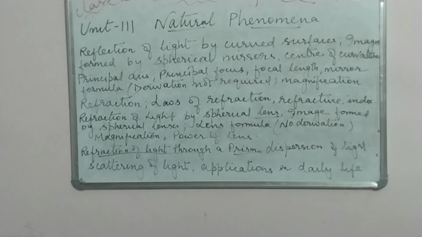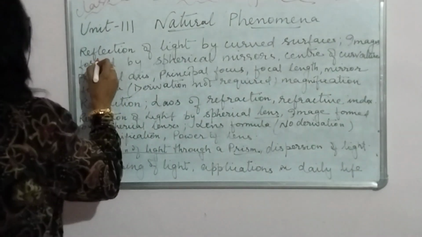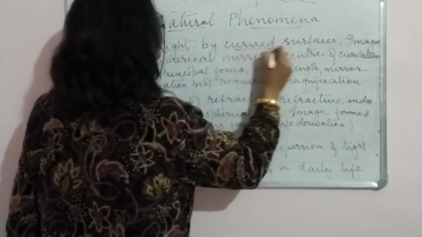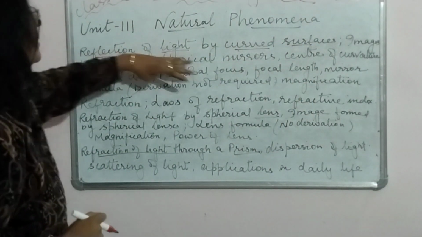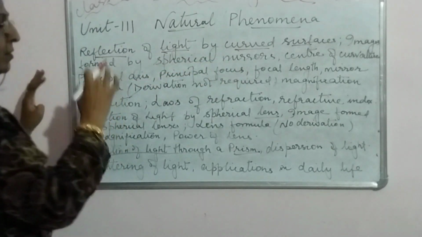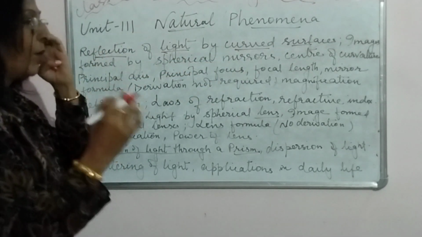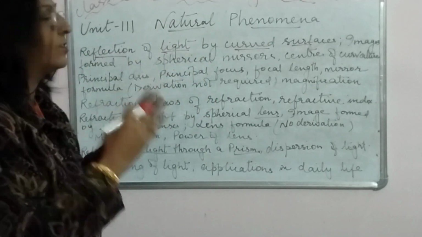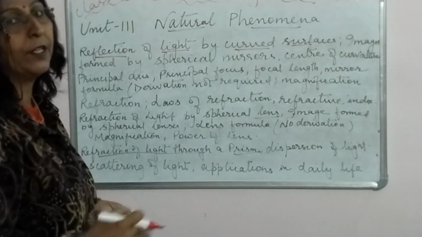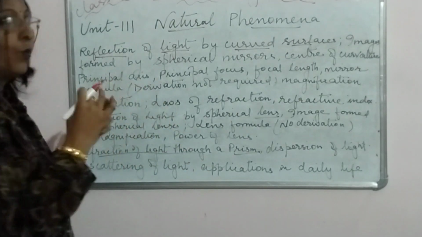Now unit 3, that is natural phenomena, and the physics portion. Yes, so natural phenomena, reflection of light. We have reflection of light by curved surfaces. So this is reflection of light by curved surfaces. Okay, so that you have to do. Images formed by spherical mirrors. Okay, there are images when the object is at which places the objects are placed, and what sort of image, real, inverted, and where it is formed.